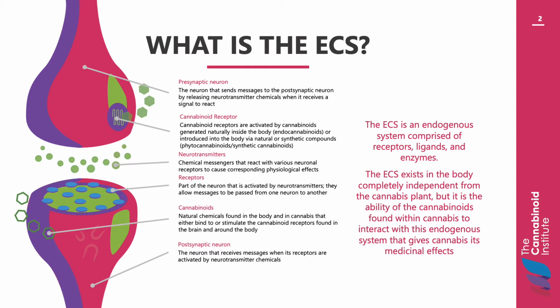The fact that the cannabis plant contains compounds which can act upon the ECS in humans is evidence of a common genetic ancestor for plants and animals. Some basic terminology that will be used throughout this module is defined here.